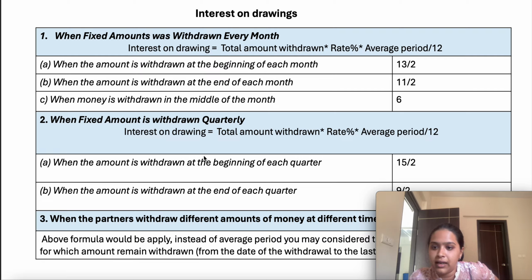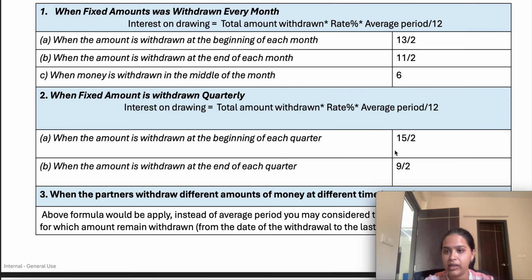If it is the beginning, 13 by 2. If it is the end of the month, then 11 by 2. And if it is the middle, it should be 6. Next, if the frequency is quarterly, they can withdraw either at the beginning of the quarter or at the end of the quarter. If it is the beginning of the quarter, we consider 15 by 2 as the average period. If it is withdrawn at the end of the quarter, then we consider 9 by 2.